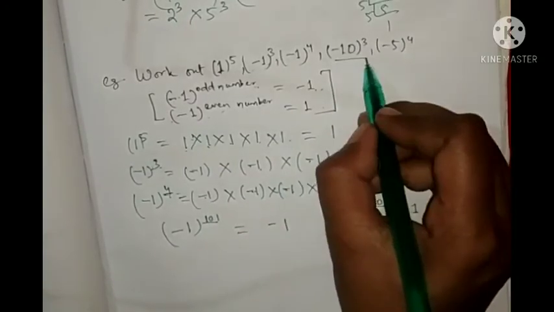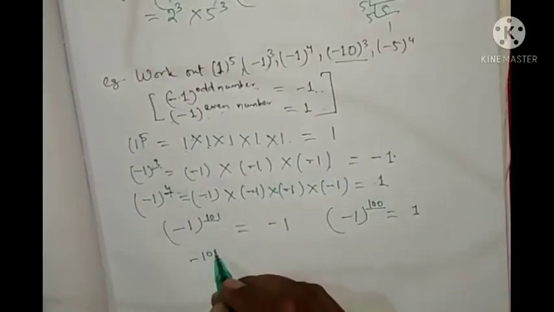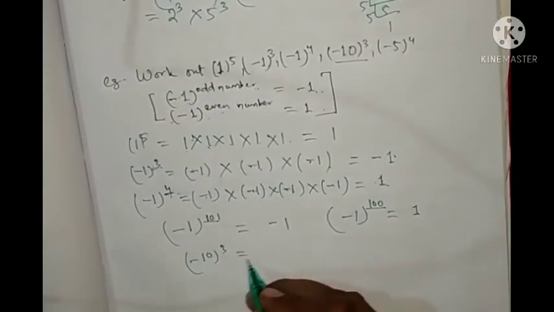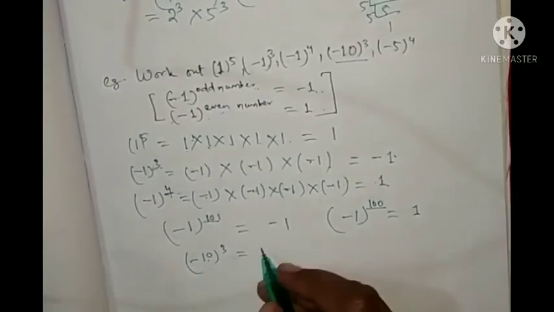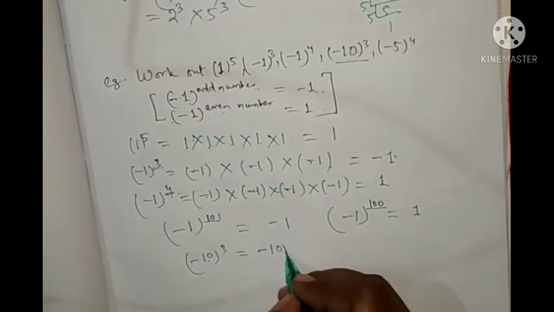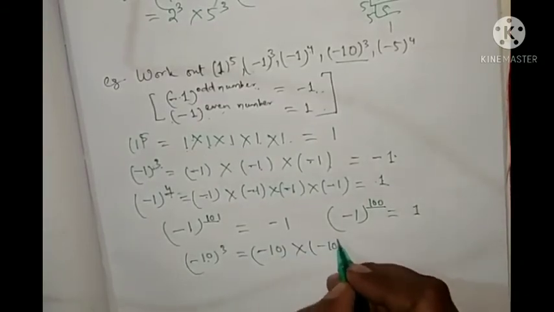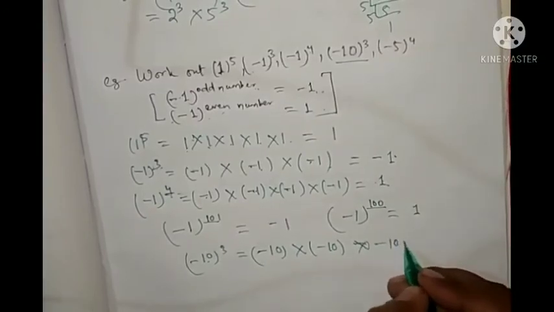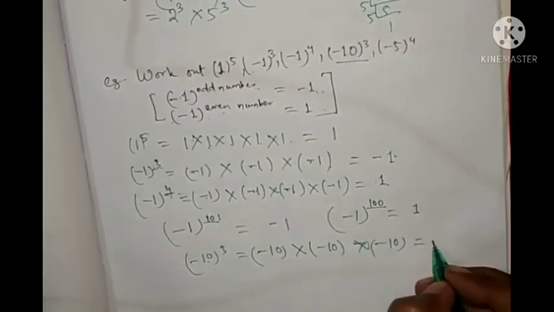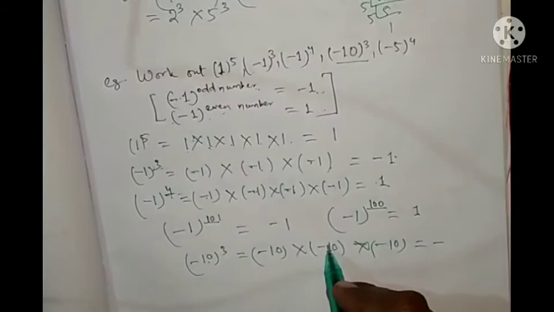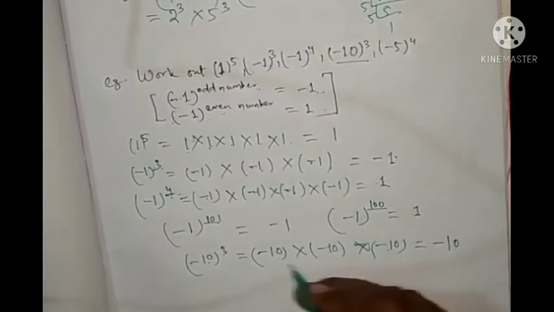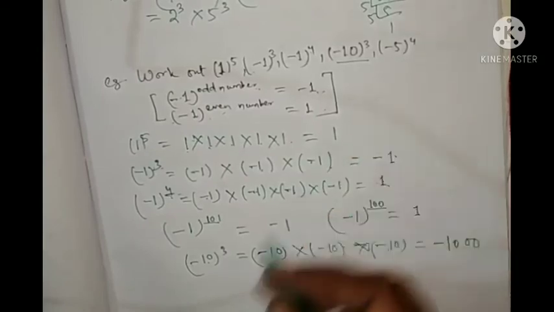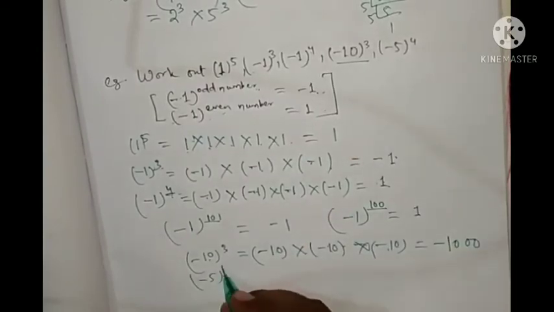Okay, next example, minus 10 to the power 3. So minus is there, means what will be there? Minus 10 into minus 10 into minus 10. Here odd number is there, that's why it is minus. Minus into minus plus, plus into minus minus. Then 10 into 10 into 10 is how much? 1000. Next, minus 5 whole to the power 4.